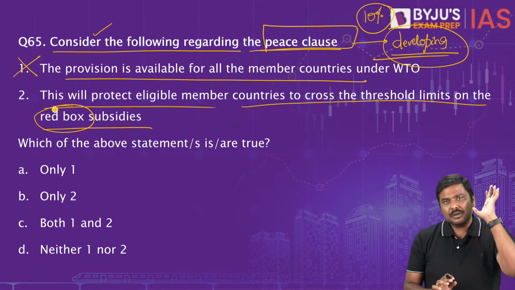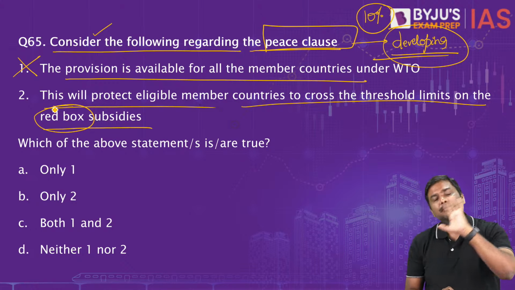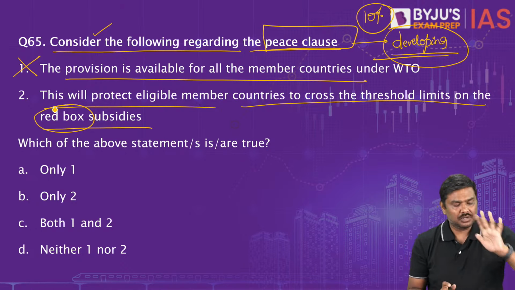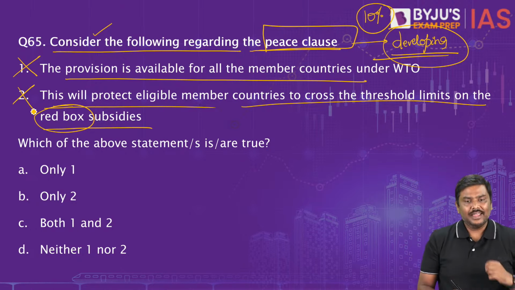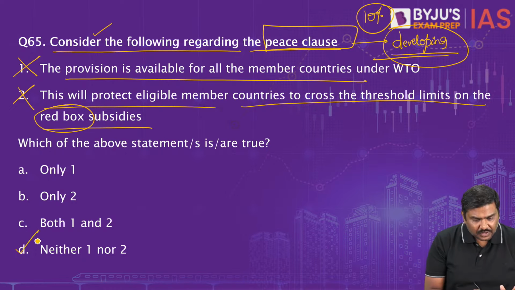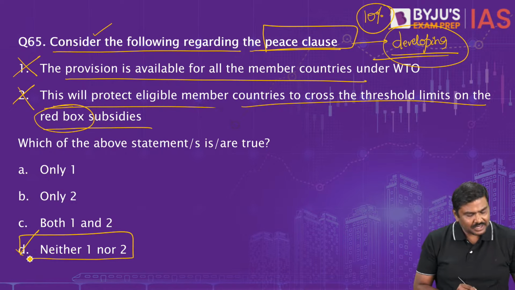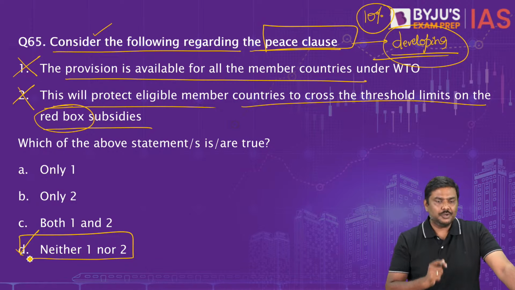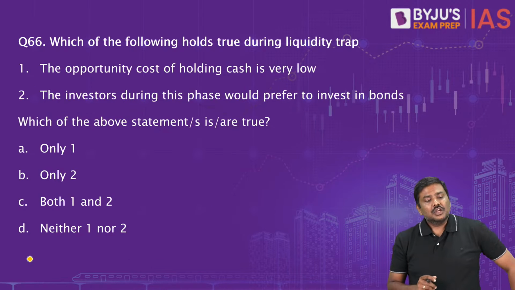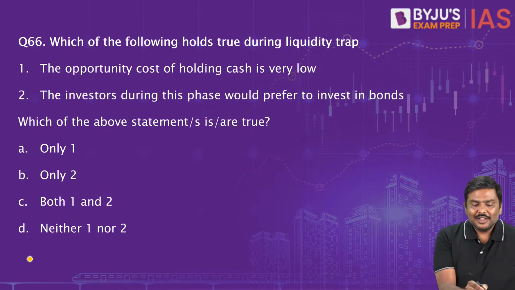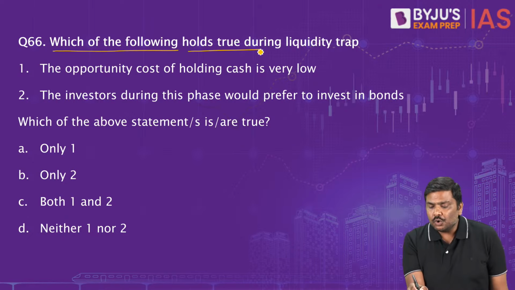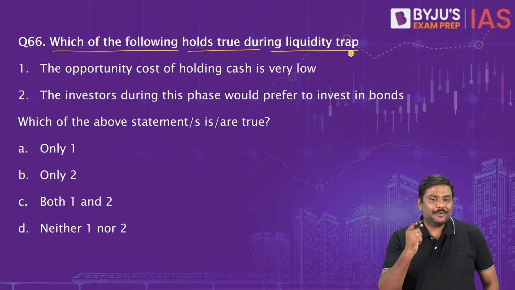There is an amber box, there is a green box, there is a blue box, there is no red box. So even the second one is wrong. Right option for this question 65 will be option D, neither 1 nor 2. Okay. Question number 66. Which of the following holds true during liquidity trap?